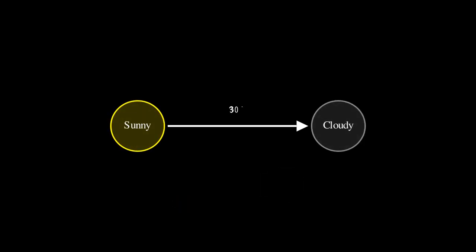A Markov chain is a system of states and transitions. States are the situations we can be in, like sunny, rainy, or cloudy. Transitions are the probabilities of moving from one state to another. For example, a 70% chance to stay sunny, and a 30% chance to become cloudy.